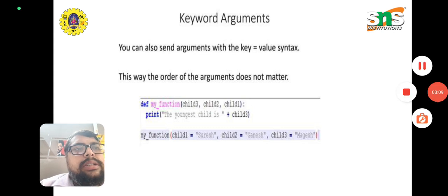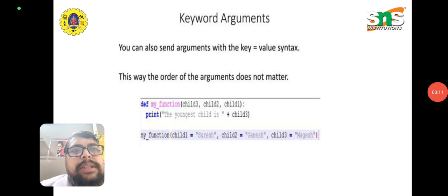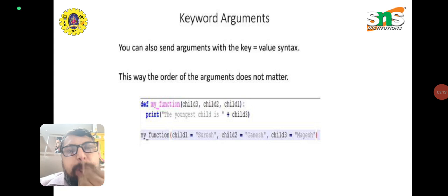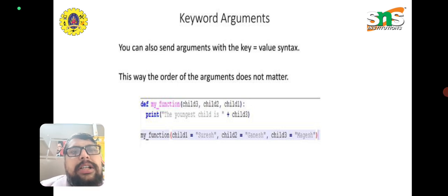Next, we are going to see the term called keyword arguments. You can also send arguments with a key value syntax pair. This way, the order of the arguments doesn't matter. For example, here you have parameters child 3, child 2, child 1, and we print the value of child 3, the youngest child. In the call we give a keyword, key equals value.